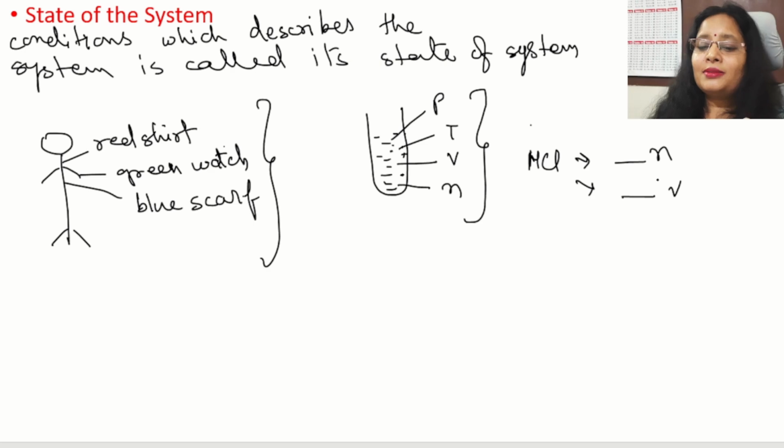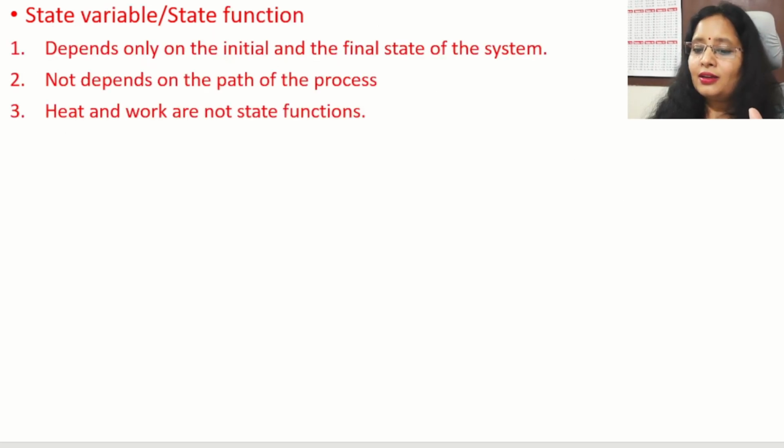Now the next term related to this is state variables or state functions. We have to describe the state of the system using some of its properties. What kind of properties? They should be measurable properties. For example, pressure, temperature, volume, or number of moles.